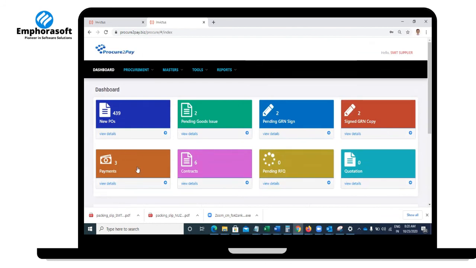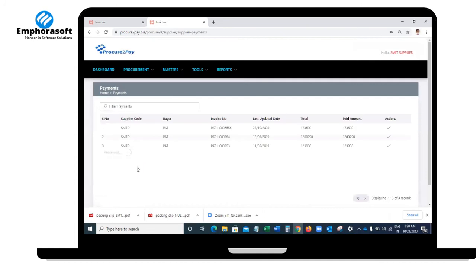That's where the payments dashboard talks about the payments received and not yet acknowledged. That's where he will verify it and then acknowledge, yes, I have received my payment. So in this way, it is an end-to-end supply chain from ordering to collecting money and acknowledgement. This platform aligns both buyer and supplier with complete visibility.